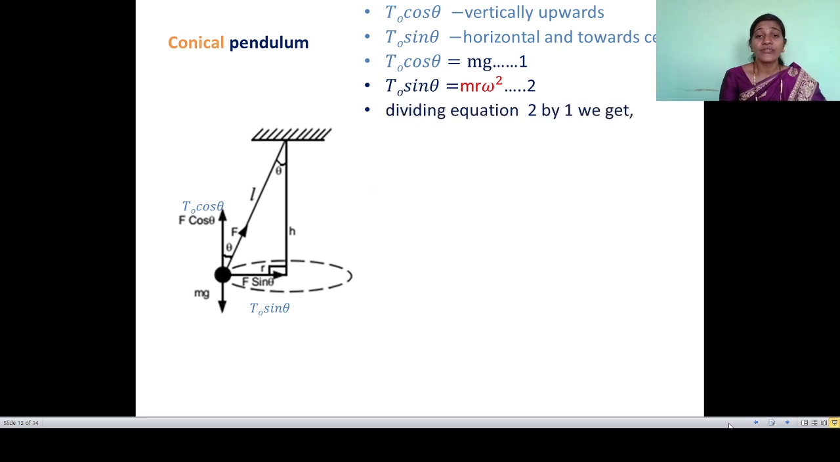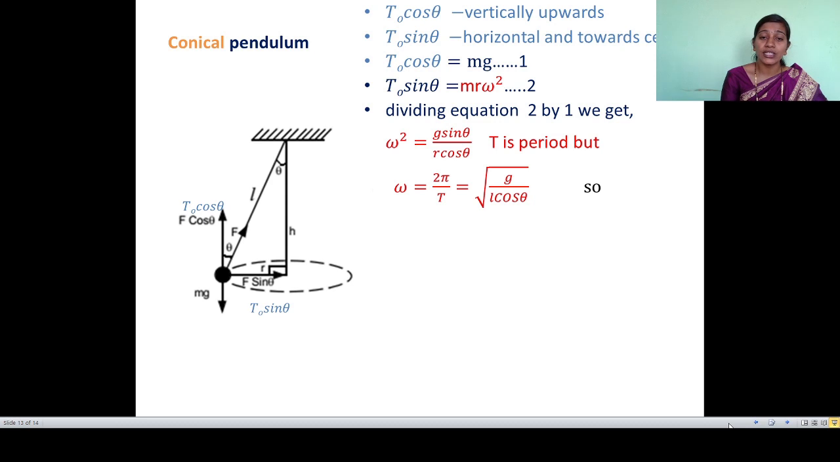Now dividing equation second by first, T0 cancels and m cancels. By dividing equation second by first, we write the result in terms of omega square. So omega square is equal to g sin theta upon r cos theta. We know omega and T are interrelated. Omega is equal to 2 pi upon T, otherwise T is equal to 2 pi upon omega. T is the period of revolution.